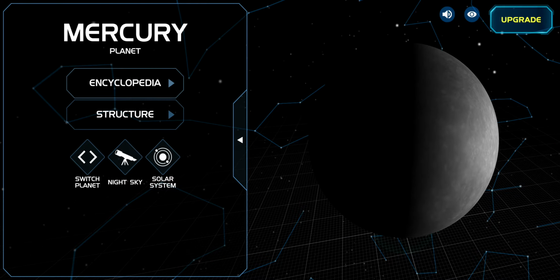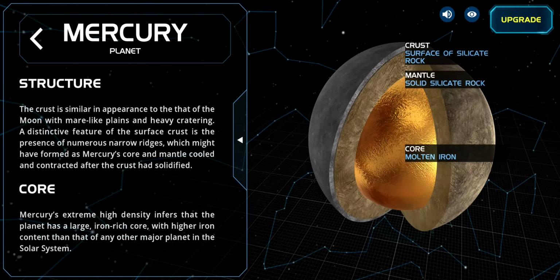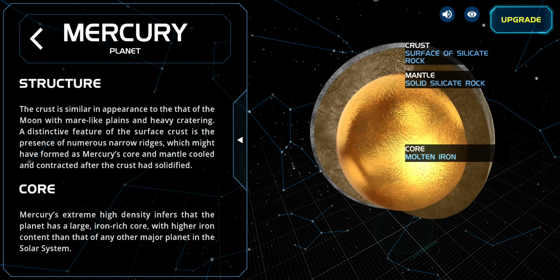So now let's check the structure. The crust, surface of silicate rock; mantle, solid silicate rock; and core is molten iron. It's very huge.